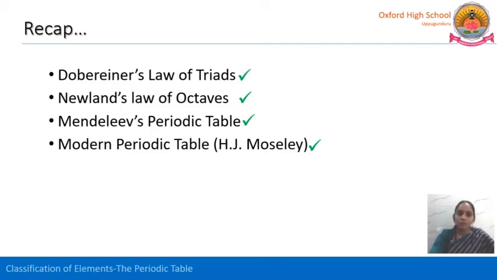In terms of electronic configuration also, we can state the modern periodic law. What is that? The physical and chemical properties of the elements are the periodic function of the atomic number, or the physical and chemical properties of the elements are the periodic functions of the electronic configuration of that element. Why should we say electronic configuration?